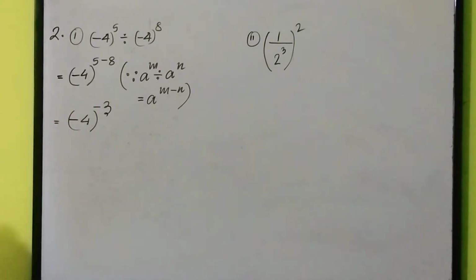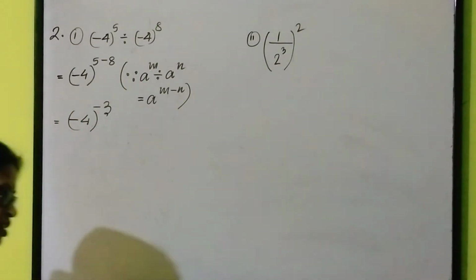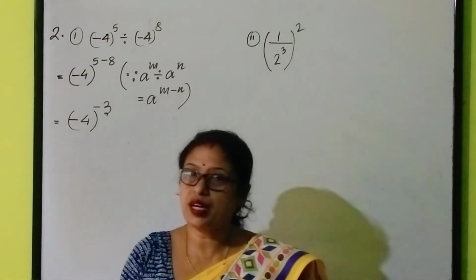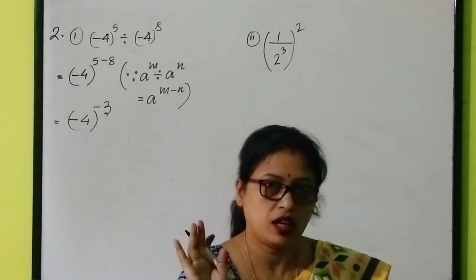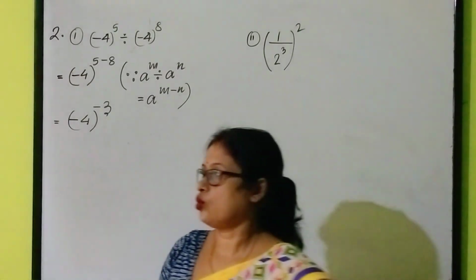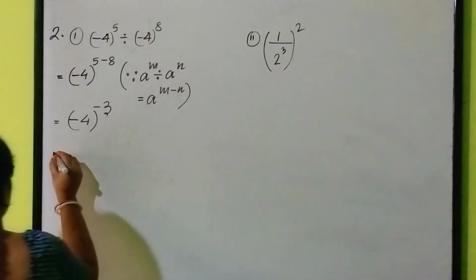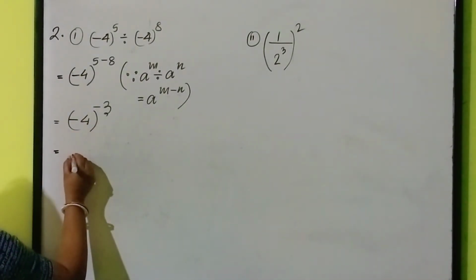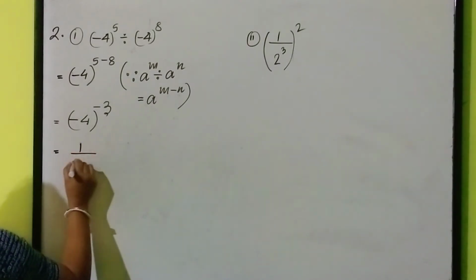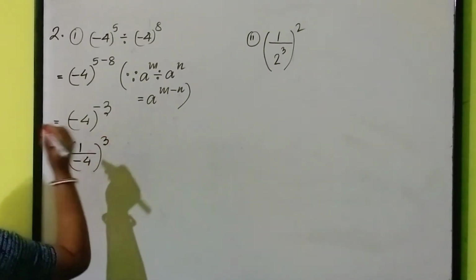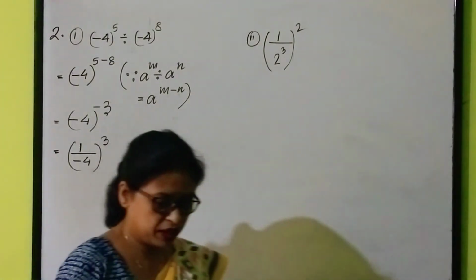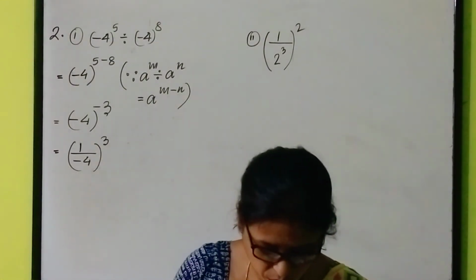What I told, my dear students, it is written already in the question, but we cannot keep the answer in the negative exponent. So let us change it. What to do? 1 by minus 4 whole to the power 3.